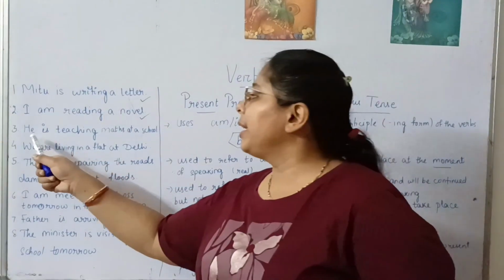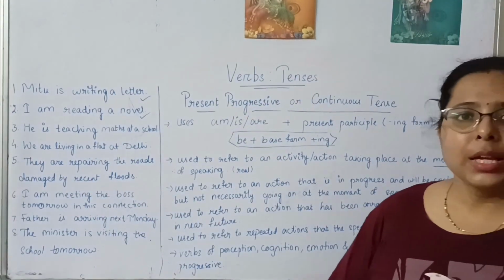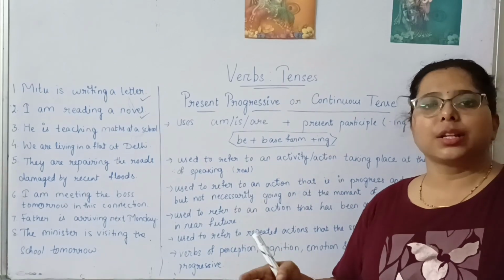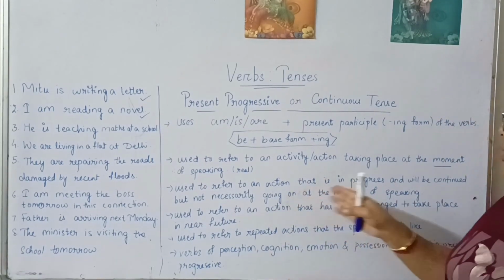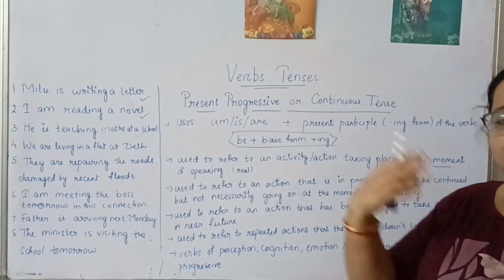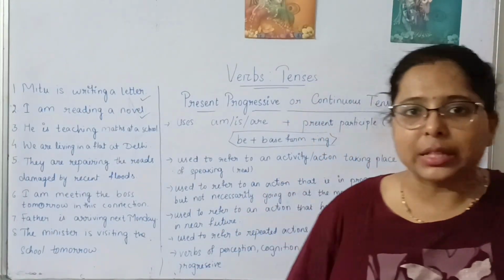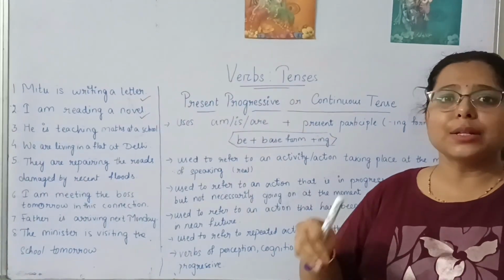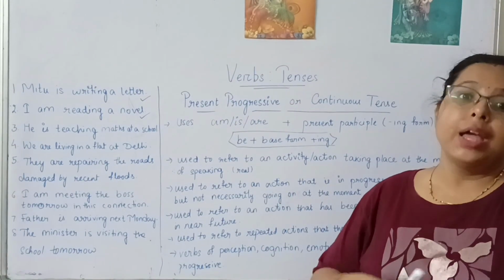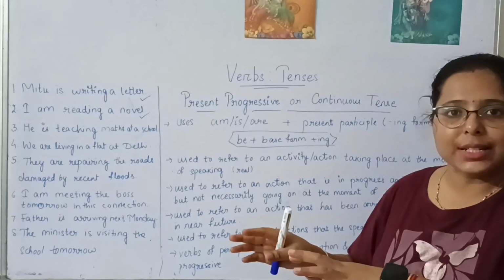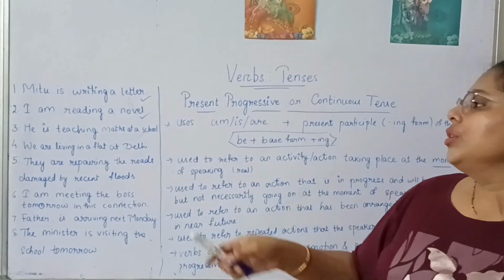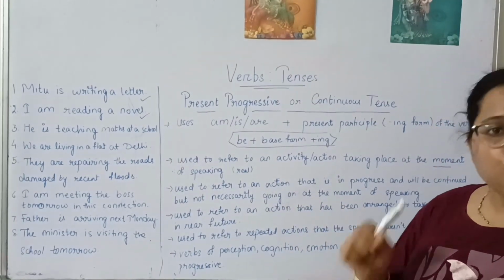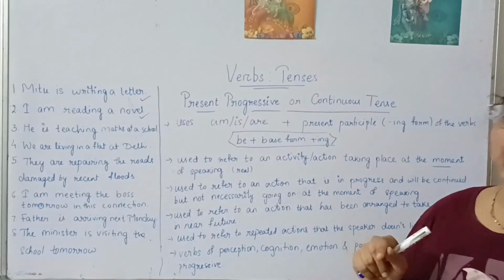Like here you can say, he is teaching maths at a school. That doesn't mean the teacher is presently taking the class in the school, right? He is teaching means it's a progressive thing which is going on and will be continued further. Tomorrow also the teacher will be taking the class. Day after tomorrow the teacher will be taking class. Not that at the moment I'm saying that he is teaching at the school, that doesn't mean that he is teaching right now only. He can teach anytime. He is a teacher in that school. So definitely he will be teaching. So here, he is teaching maths at a school is referring to the second rule of the use of the present progressive or continuous tense.